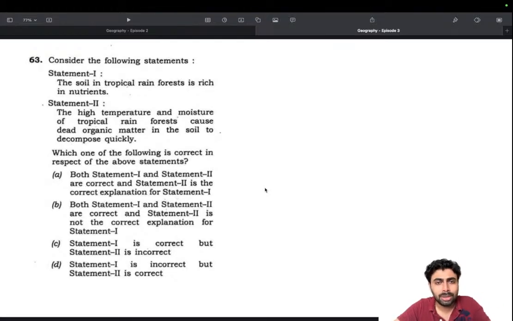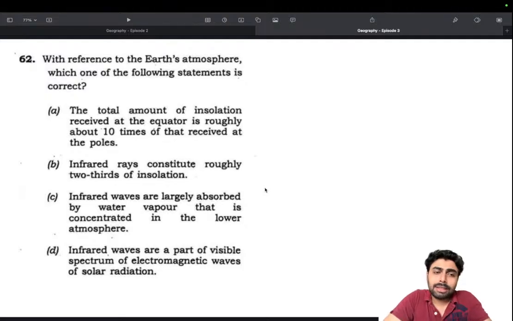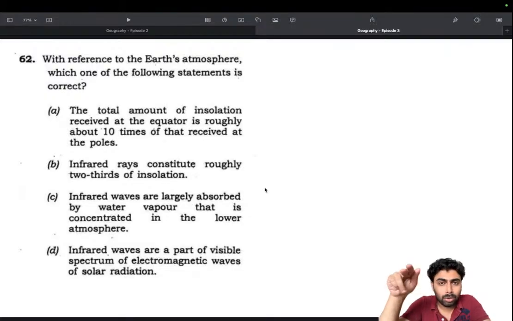Go through the PYQs, you will get at least 2-3 questions from that, and that's immensely rewarding. With reference to Earth's atmosphere, okay, UPSC's favorite. The same question has been asked in a different format last year, as in high clouds and low clouds. The same concept is applicable here. It's just slightly on a different level. Okay, but we can do that with the same level of knowledge we had with the clouds.